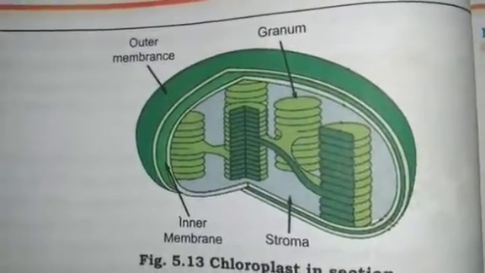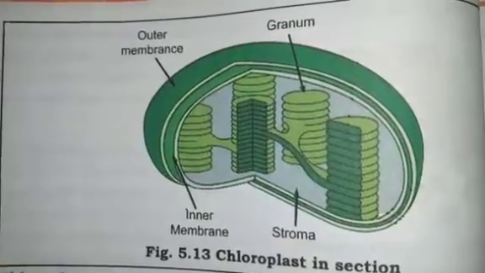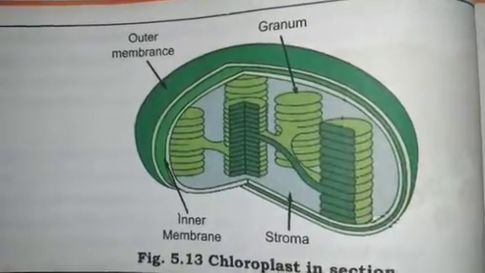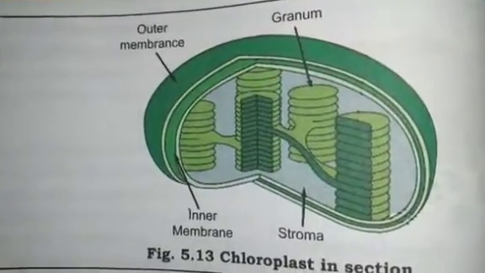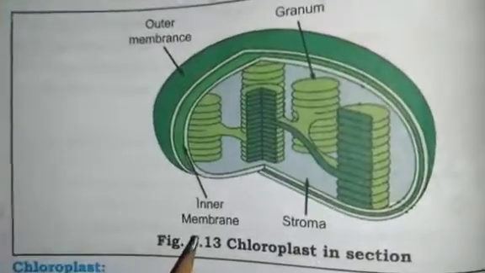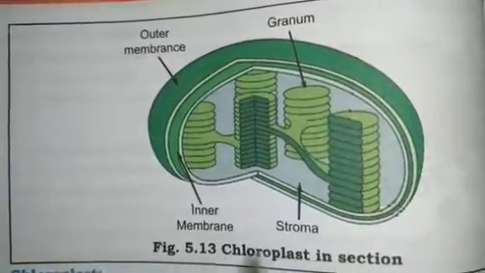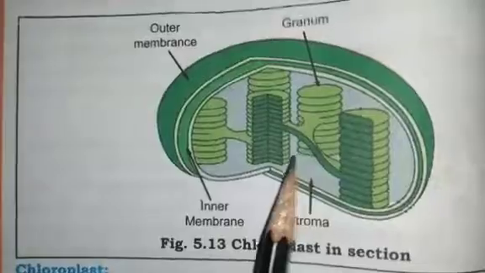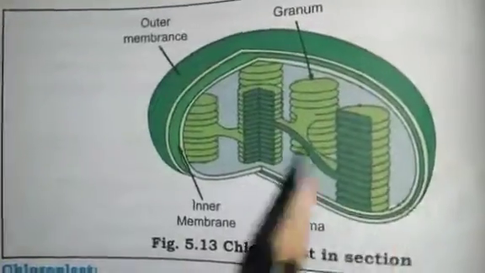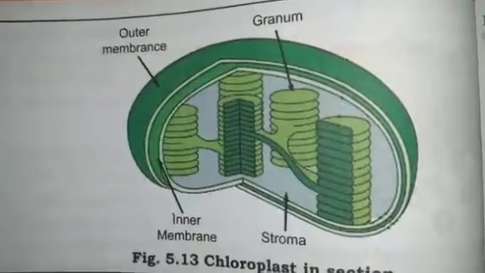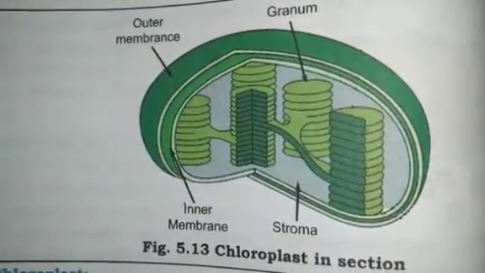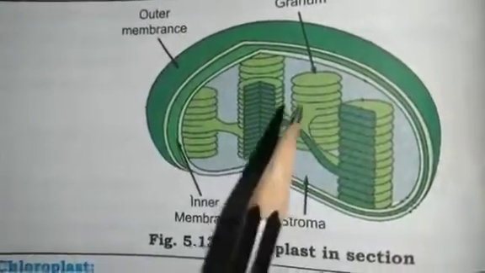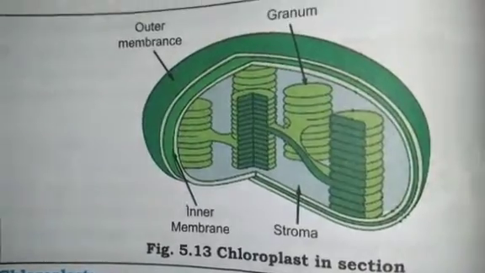Chromo is nothing but colored, so chromoplast means colored plastids. Leuco means colorless plastids. Chloroplast contains a pigment called chlorophyll, and they are also known as chloroplasts. These chloroplasts are important for photosynthesis in plants. This chloroplast also contains various other pigments. For example, sometimes the leaves will be orange or yellowish in color. Along with the chlorophyll, some other pigments are also present. So chloroplast,